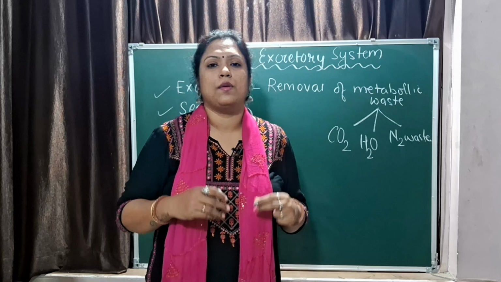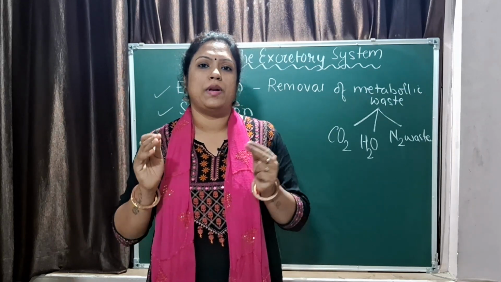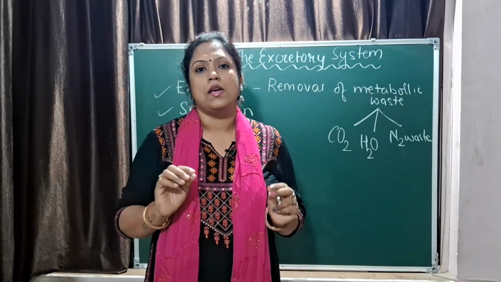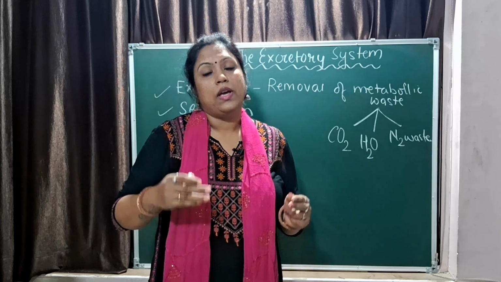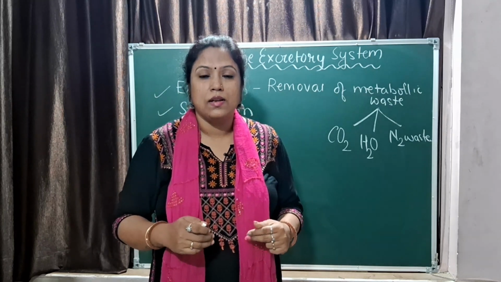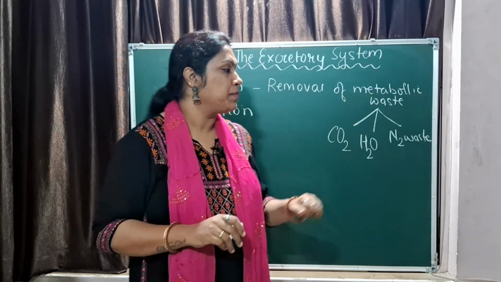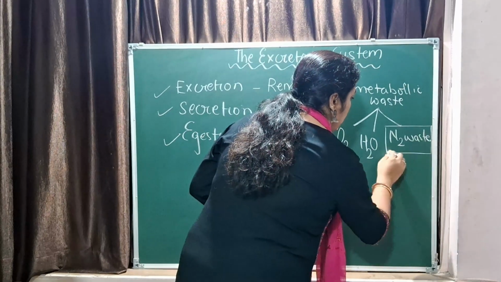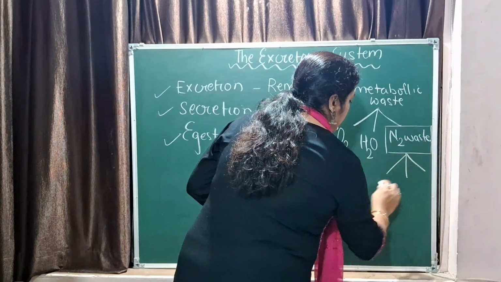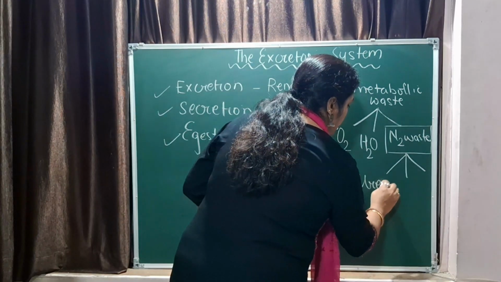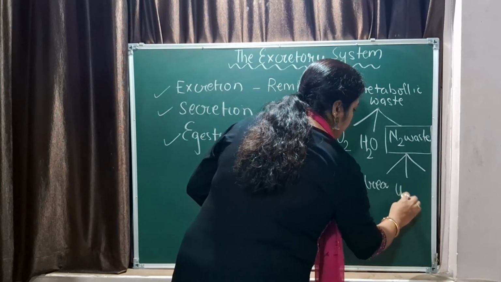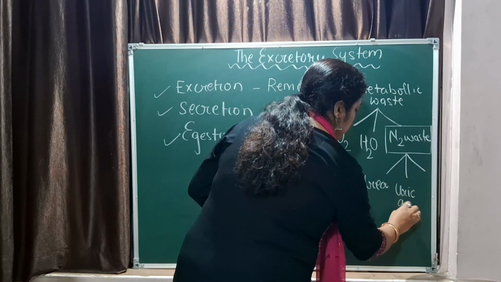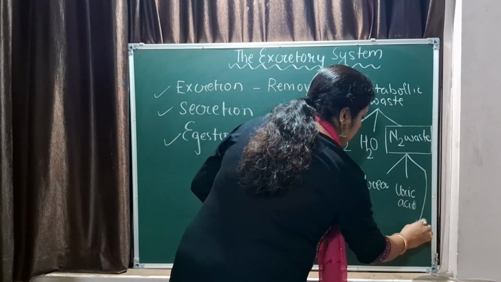The best part of your body is that it tries to maintain an equilibrium, and in maintaining so, it just keeps what is needed and removes what is not needed. So here you can see this nitrogenous waste, if you focus on, it can be removed from our system in three forms: urea, uric acid and ammonia.